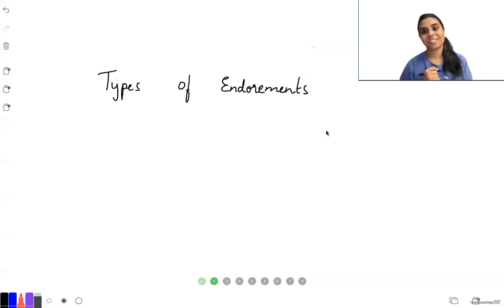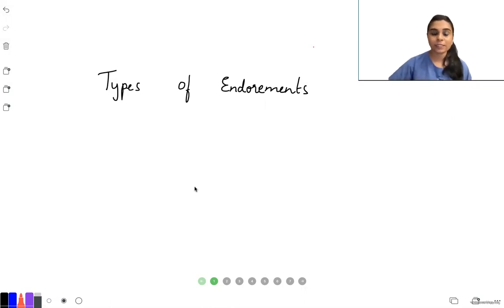Hi friends, this is CS Neha Challa, and in this video we will be talking about types of endorsements that are given in your Negotiable Instruments Act 1881. So once you finish watching this video, you'll be clear with the whole concept of types of endorsements, and we will be doing it along with examples.